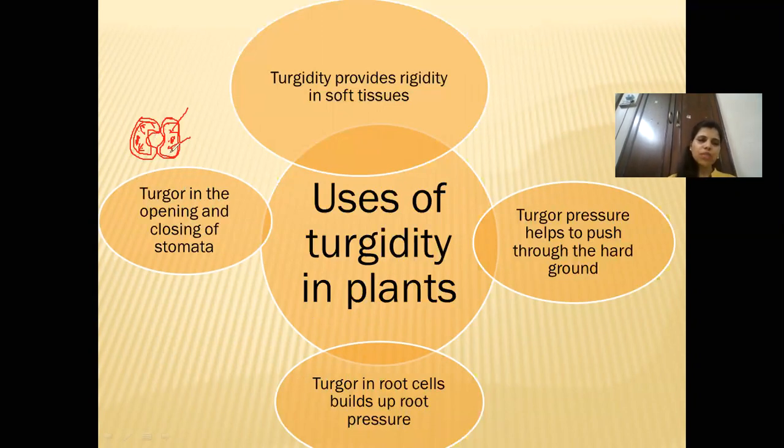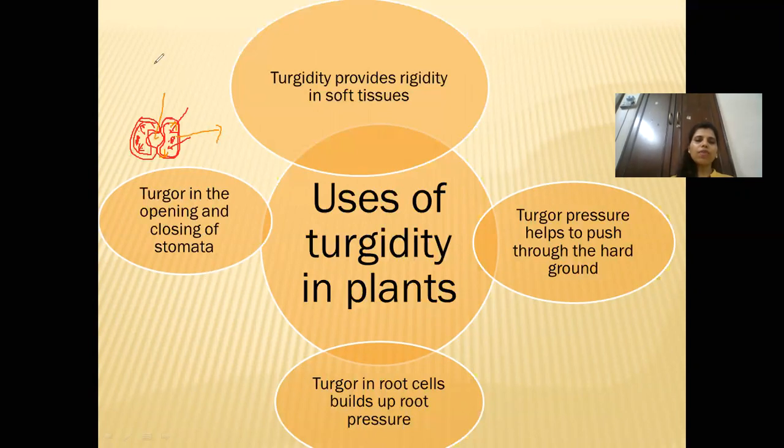Sorry. Because of the water content, there will be turgor pressure on the walls, and because of that, the stomata will be open. But suppose water is lost from here, if the water moves outside, what will happen to this cell?